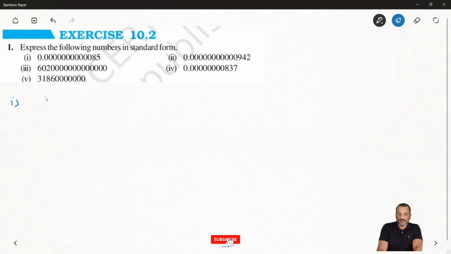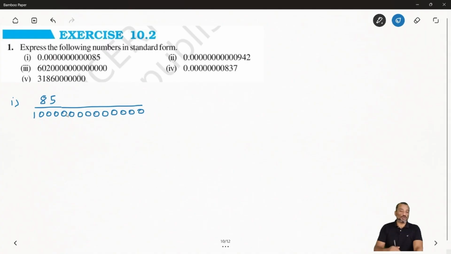So can we write this number as 85 over 1, 2, 3, 4, 5, 6, 7, 8, 9, 10, 11, 12, 13, because to convert into a fraction. So here you will get 85 by this many zeros.